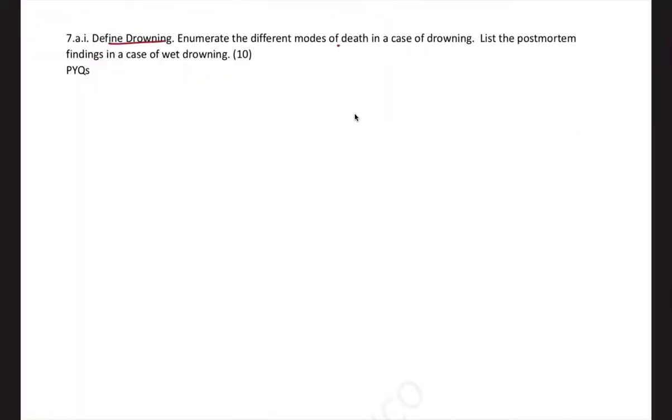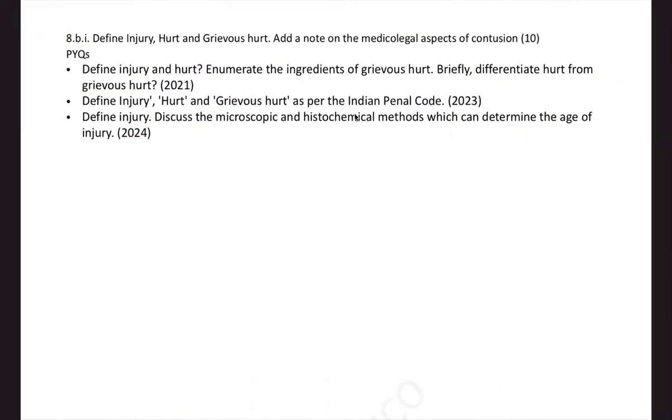Now, drowning, an unasked question. We were expecting the question of drowning, and the topic is incomplete without a note on the diatom test. Okay, diatoms will help in ruling out antemortem versus postmortem drowning. In medical legal significance, we already discussed the diatom test, but they're asking you the limitations of this test, which you need to know. Now, injury, hurt, grievous hurt, you need to mention the BNS relevant sections, and medical legal aspects of contusion or bruise was already recently covered in the revision batch.